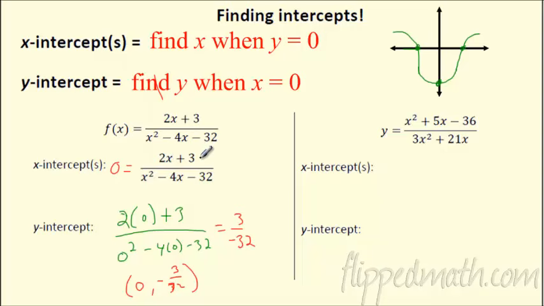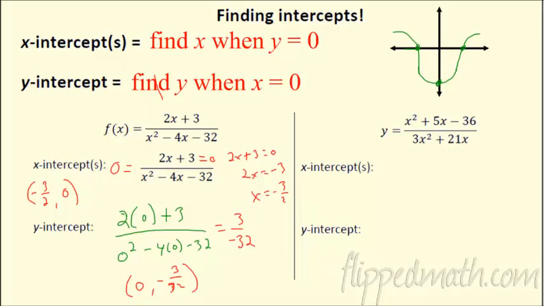So when does 2x plus 3 equal 0? Well, you just have to solve it. Subtract 3 from both sides, you get 2x equals negative 3. Divide by 2, you get x equals negative 3 halves. Now remember, you have to write this up as a point. It's not a line like x equals negative 3 halves, that looks like an asymptote. You're going to say, I'm going to go over negative 3 halves, up or down 0. Awesome. There are the rules.